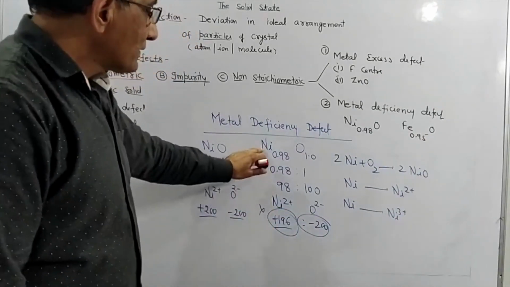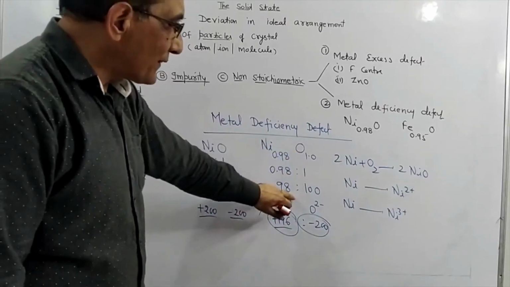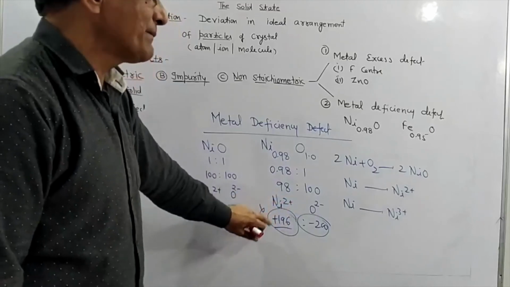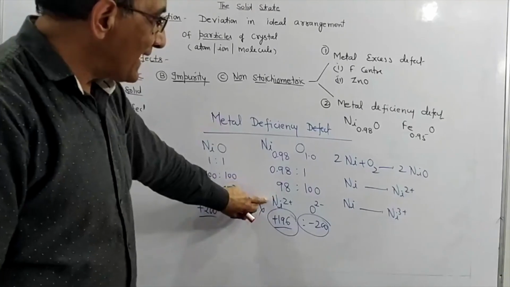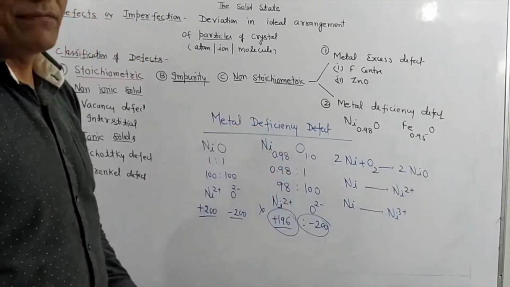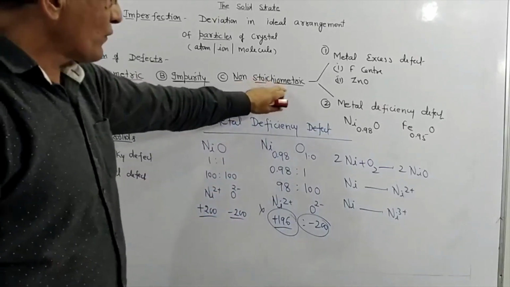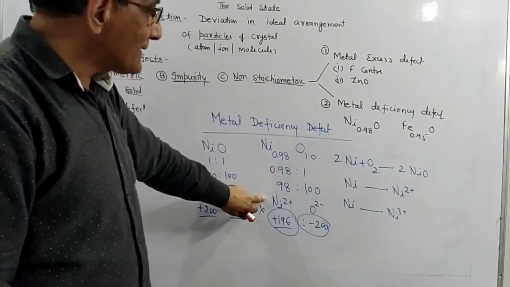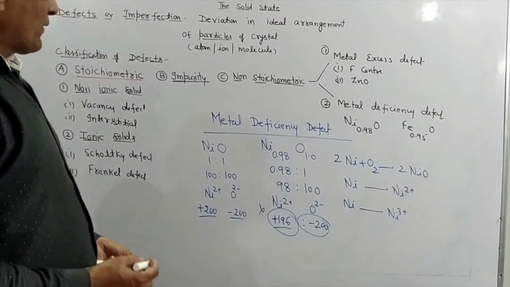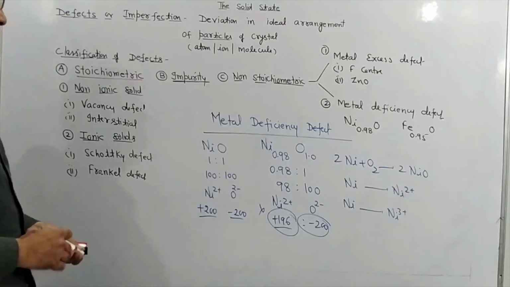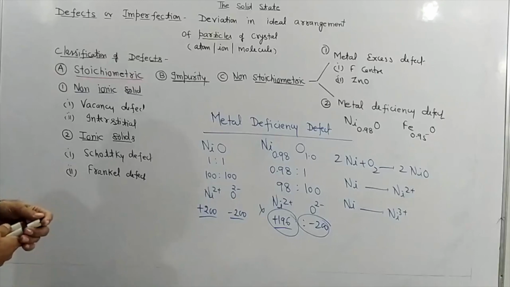So why is this compound neutral? Because in this case we have Ni2+ as well as some Ni3+, and the total number of metal ions is less, therefore it is called metal deficiency defect. And again it's non-stoichiometric because metal ions are less and oxide ions are more. I hope this part is clear to all of you, and you can easily describe any type of defect if it is asked in your examination.